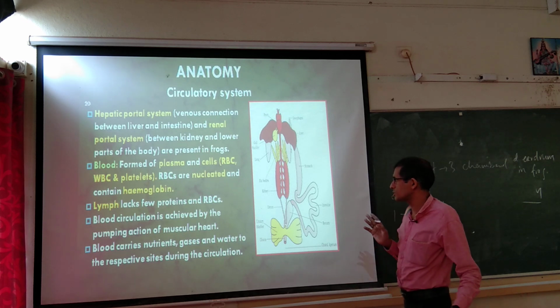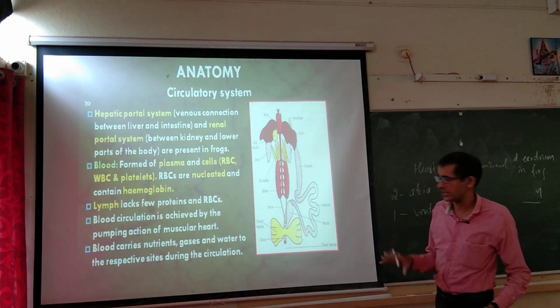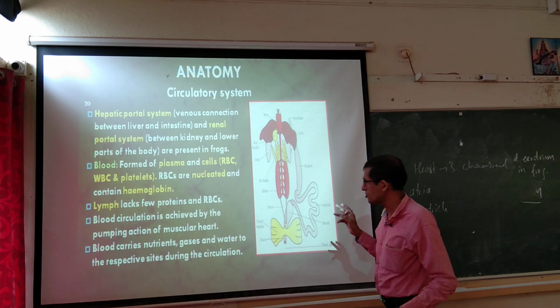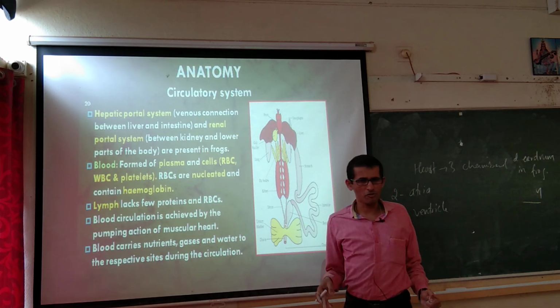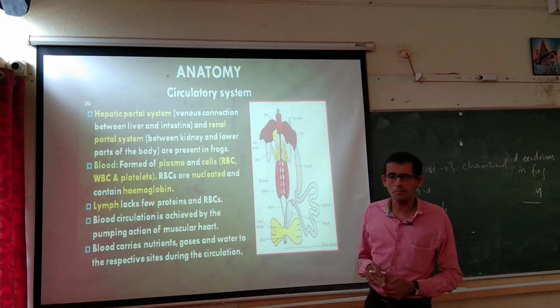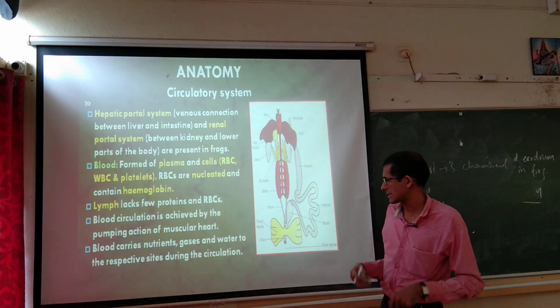So RBC are nucleated and contain hemoglobin. Then lymph lacks few proteins and RBC. Of course lymph is the second type of circulatory fluid. It is not having some of the proteins, and RBC is not there like that of us.